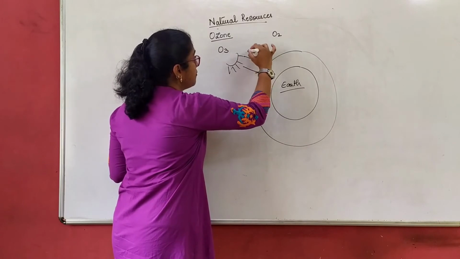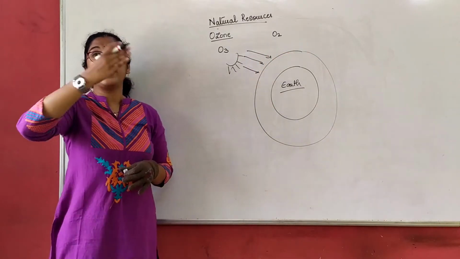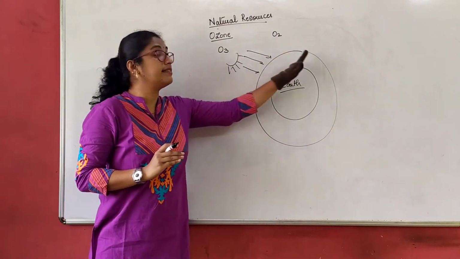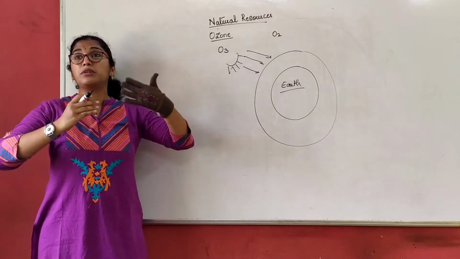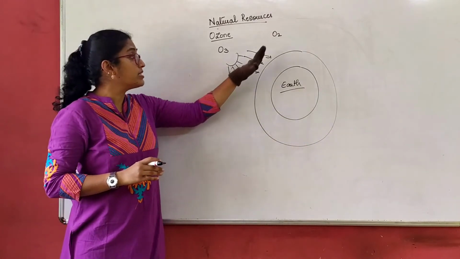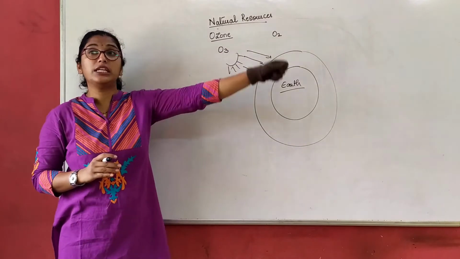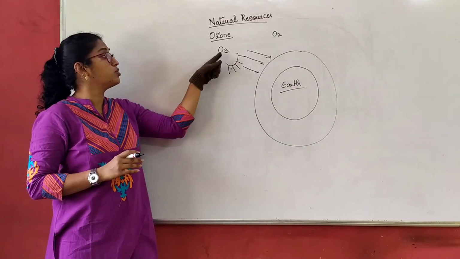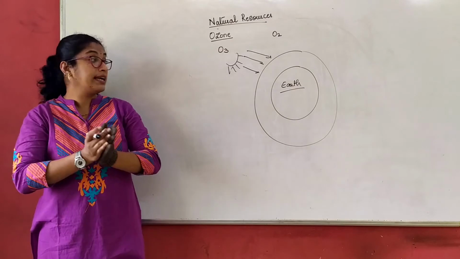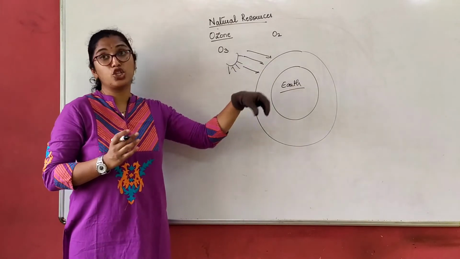So this will act as a shield. So where is ozone located? It is located in the stratosphere. The atmosphere has different layers. In the stratosphere layer we have a thick shield known as the ozone layer, that is O3, which will protect us from the harmful radiations of the sun.